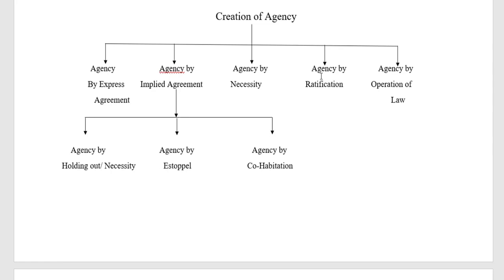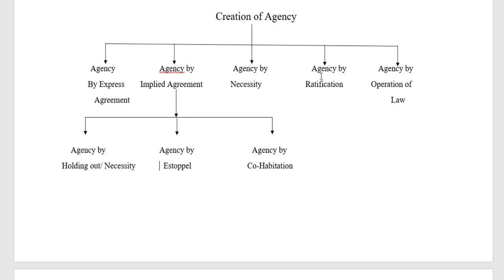Ratification should not be done for an act against the interest of a third person, and it should be made within a reasonable time, and the act should be done on behalf of another person. The principal should be in existence and competent to contract when the act is done. Likewise, there are certain conditions for valid ratification.